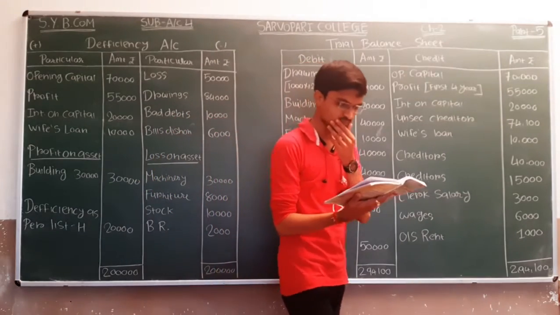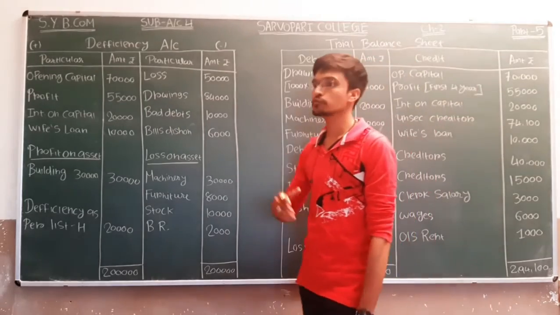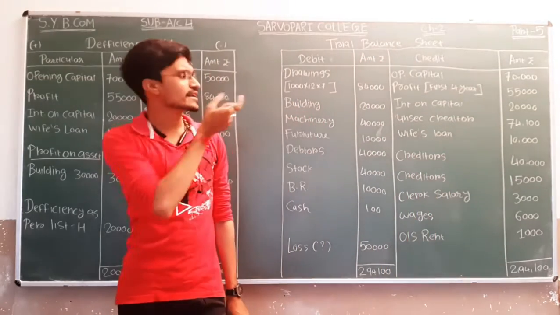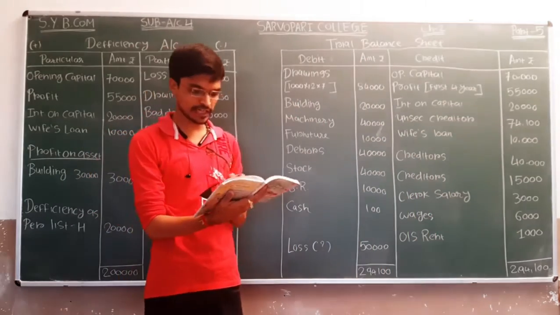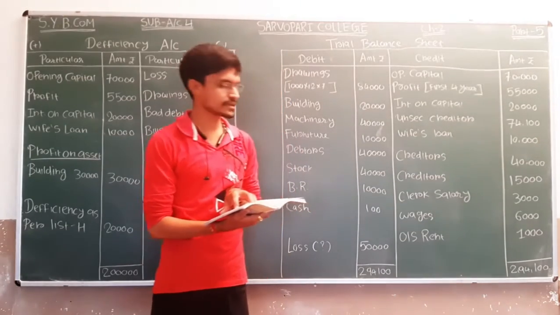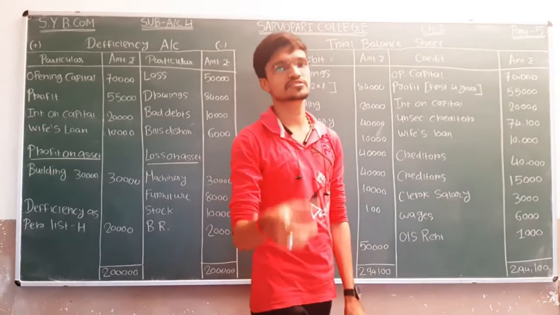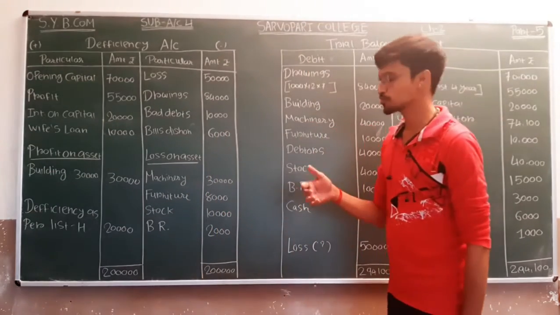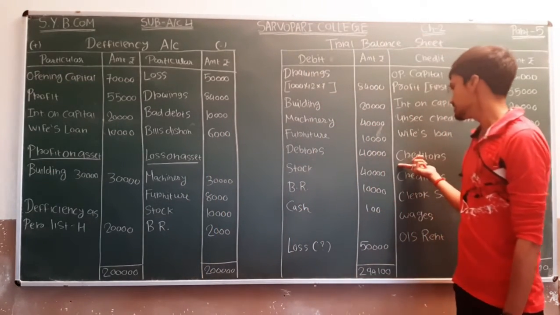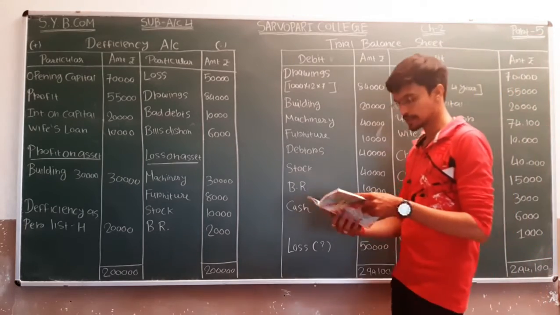Next, we have to show any kinds of creditors having a mortgage. We have to pass that entry also on the credit side. Okay, very first, creditors secured by lien on building, and the amount is 40,000. So these kinds of creditors are also shown on the credit side. So on the credit side we pass the entry, creditors having a lien on building, and the amount is 40,000.